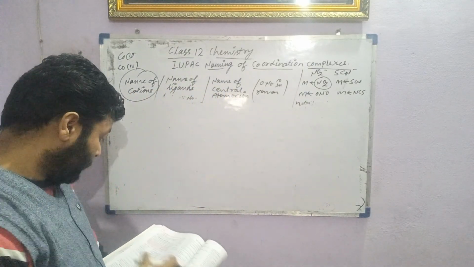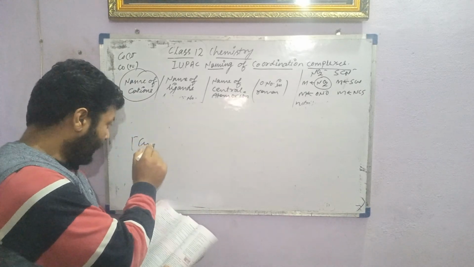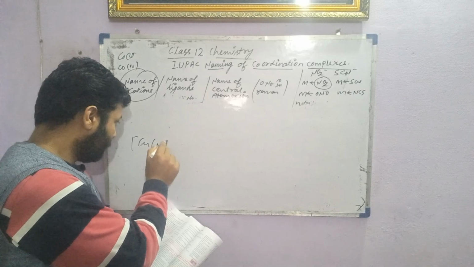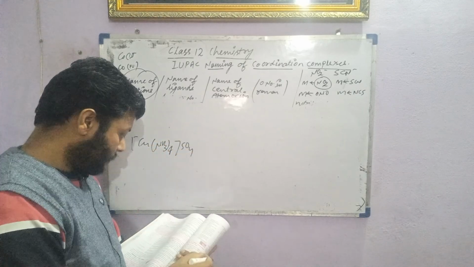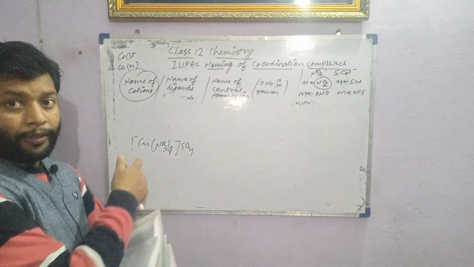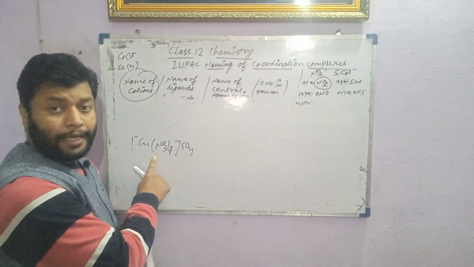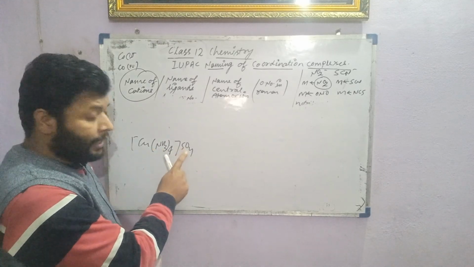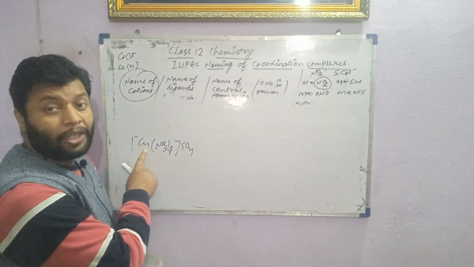Suppose we have one complex, Cu(NH3)4 SO4. What will be the name? First identify the type, cationic or anionic complex. The anion is the counter ion, so the complex must be cationic, and you only name the copper.